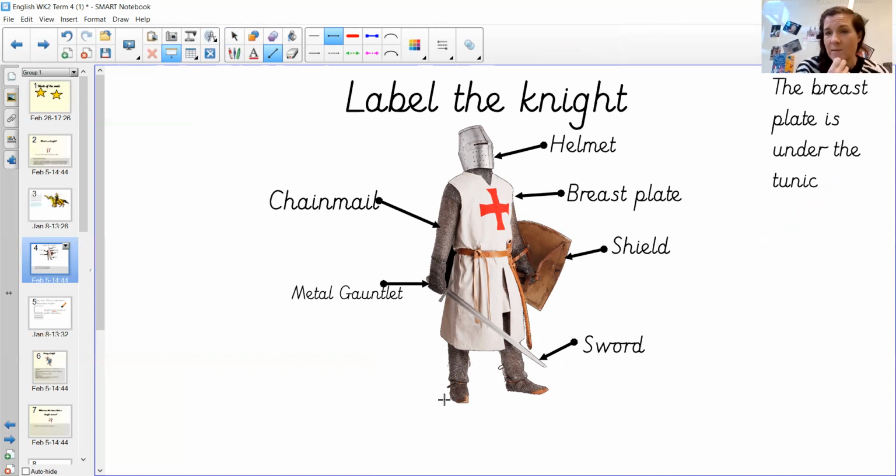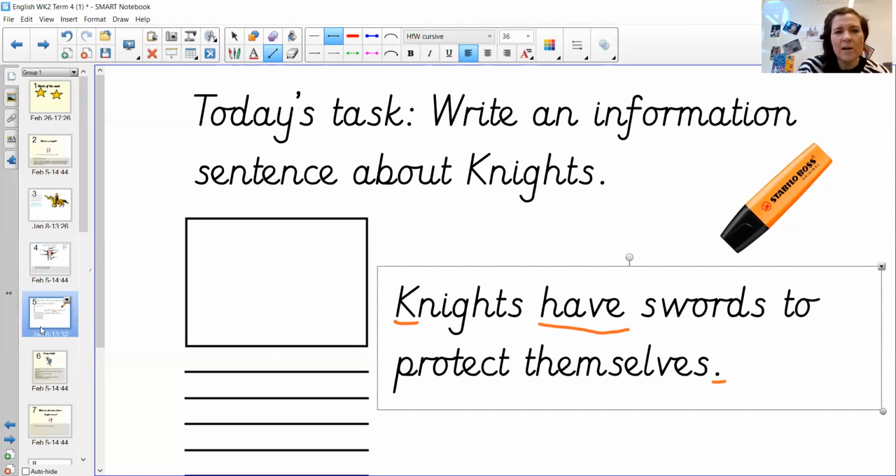You might find some more information on the information sites I give you. You might find other things that you want to label that I haven't today. So that's your first job, to draw and label a knight. And then underneath on the lines, if you're using the template, you can use the lines underneath. Or if you're doing your own, that's absolutely fine. If you've drawn a picture on a piece of paper, you might get some lined paper or plain paper, whatever paper you have, and you can write a little fact about knights.